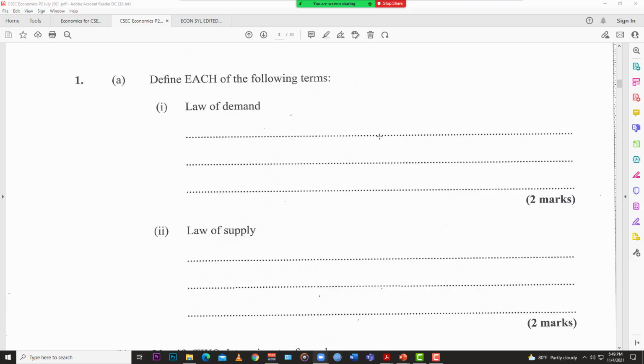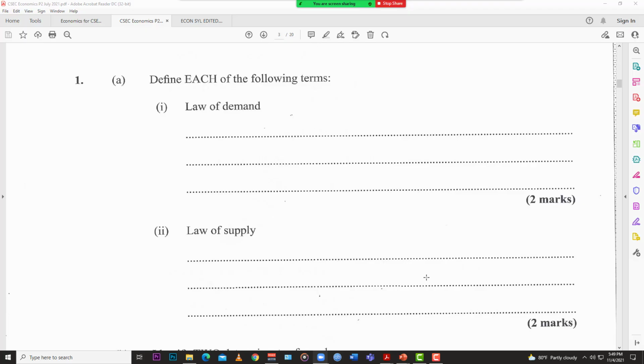The law of demand states that all things remaining equal, ceteris paribus meaning all things remaining equal, when the price of a good goes down, the demand for that good goes up.